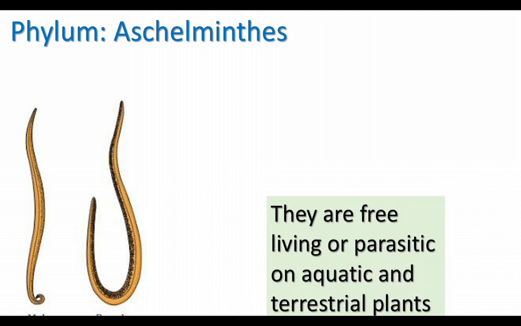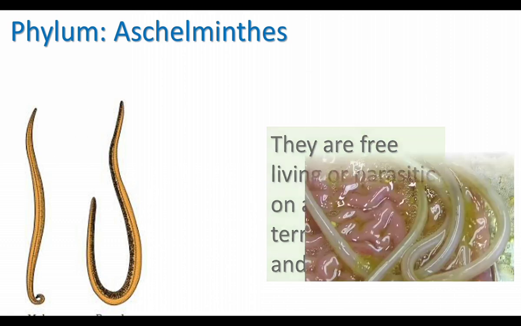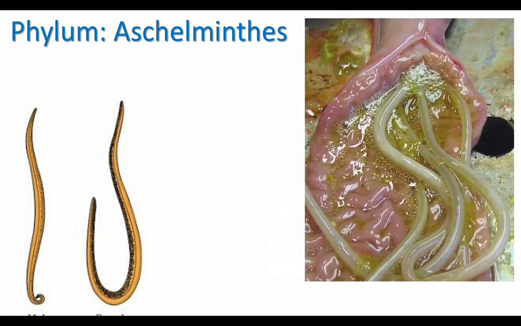They are free living or parasitic on aquatic and terrestrial plants and animals. Some of the worms of Aschelminthes affect roots of plants. Some worms affect plants, some affect humans and cause disease. Here this picture shows the presence of Ascaris, one of the members of Aschelminthes, inside the human intestine. Some of the members live as human parasites.